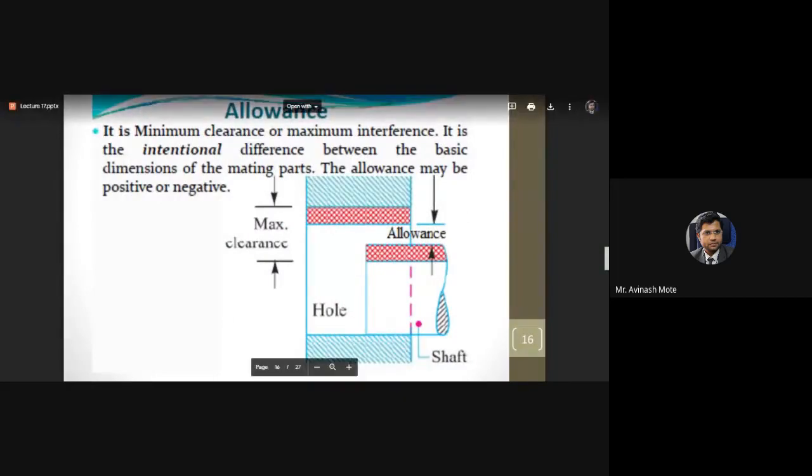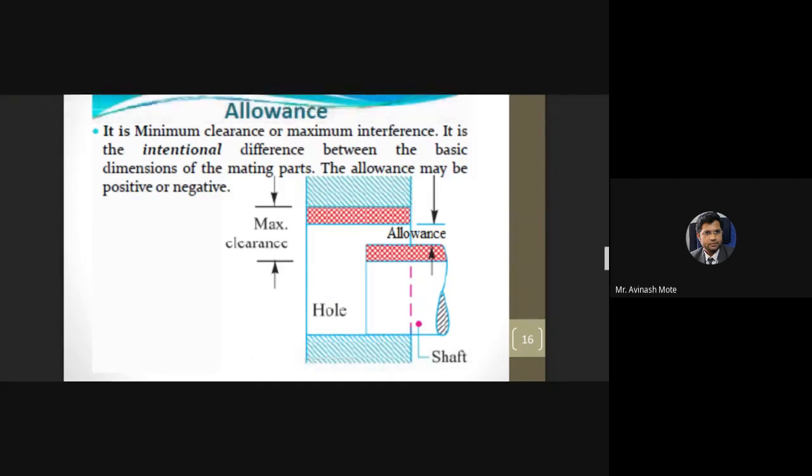So let it be. Don't get confused with respect to the first statement. It is the minimum clearance or maximum interference. Minimum clearance is the difference between lower limit of hole and upper limit of shaft. In the same case, once it overlaps in terms of interference fit, because this is the extreme limit of hole and this is the extreme limit of shaft, when you take that difference, it will be the maximum interference. So either it is minimum clearance or maximum interference, and that is going to be your allowance.